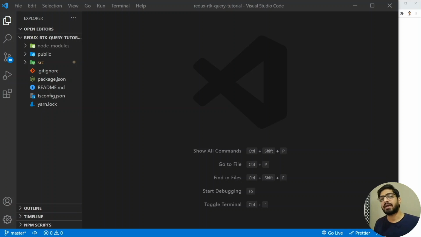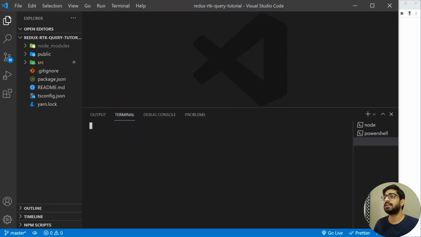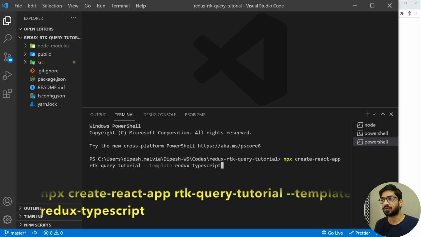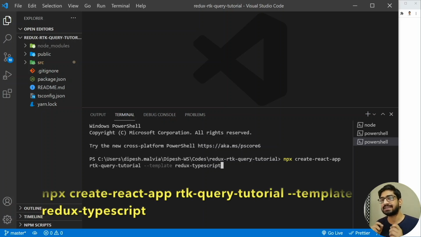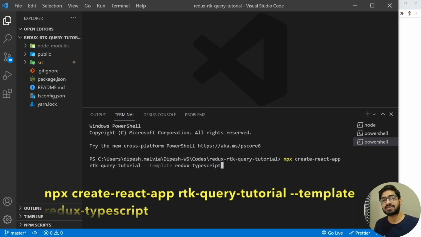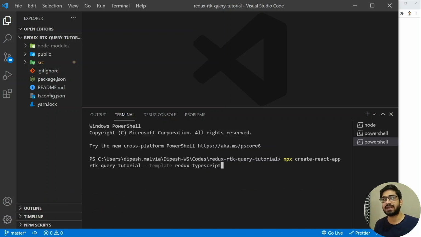I've already bootstrapped my React application, and if you want to bootstrap your React application, then you can go to the terminal and use npx create-react-app and the name of your application. For me, the name I have given is rtk-query-tutorial, and then you need to specify the template, and we are using the Redux TypeScript template. So it's going to bootstrap the application with TypeScript, and I will also have the Redux package already installed.